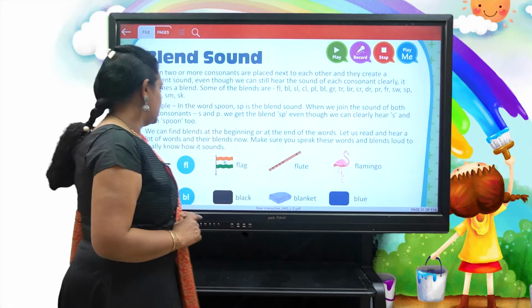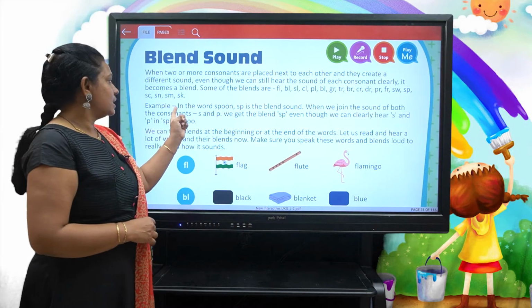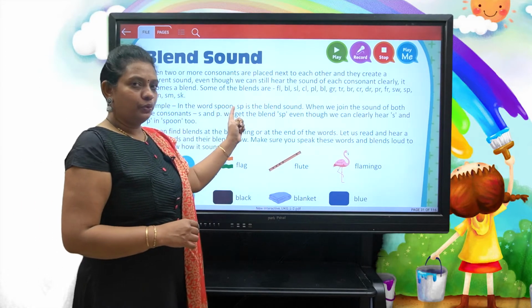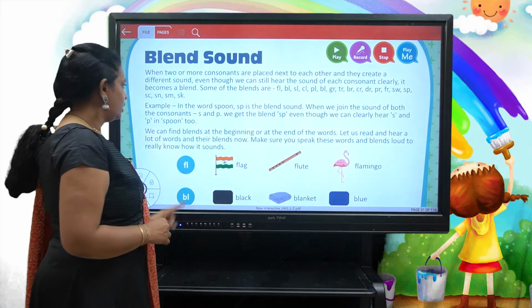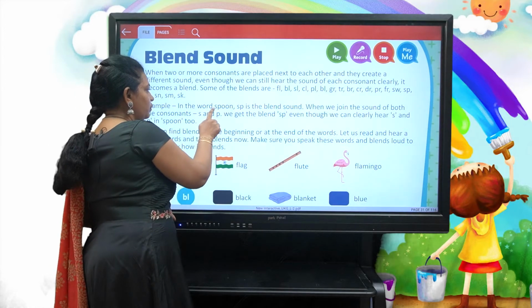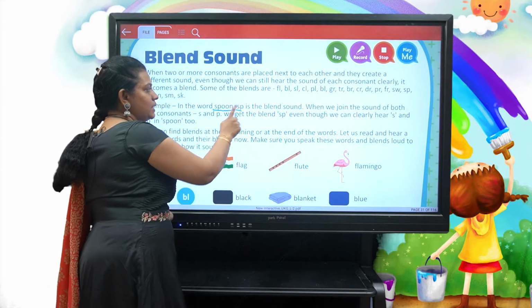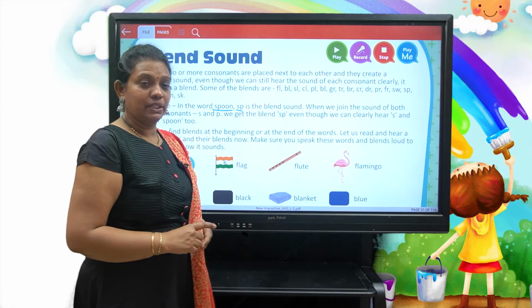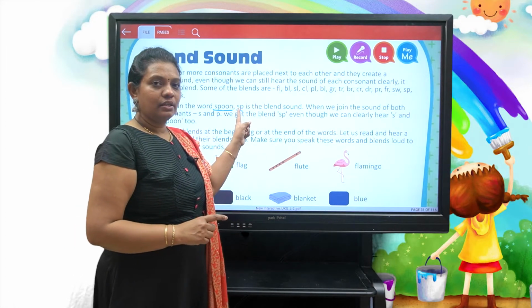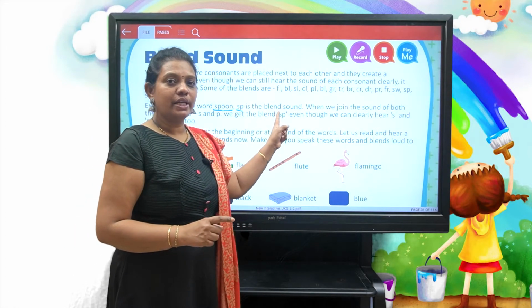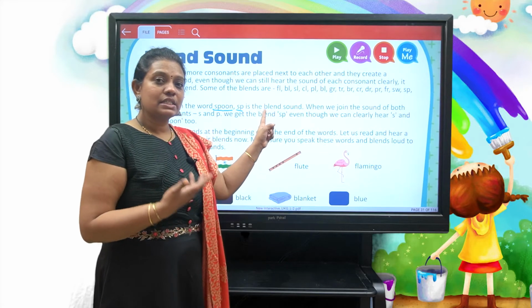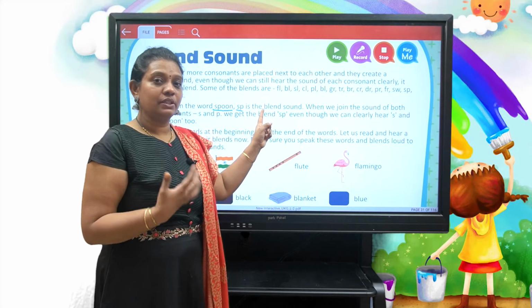Now see an example. In the word spoon, sp is the blend sound. Sp makes sp, right?